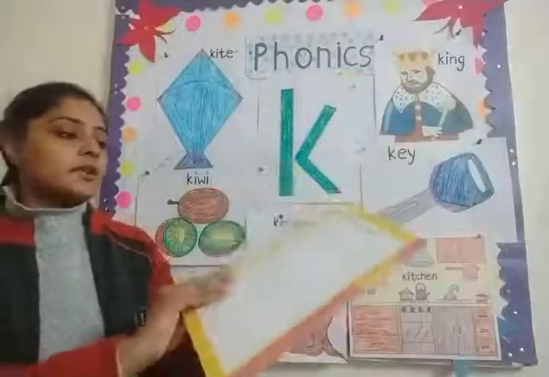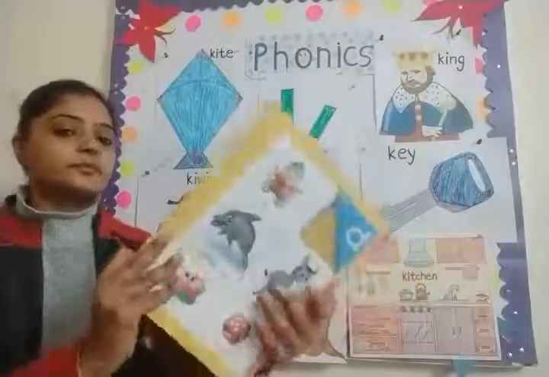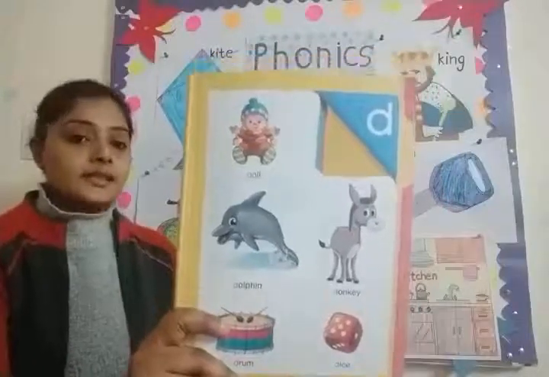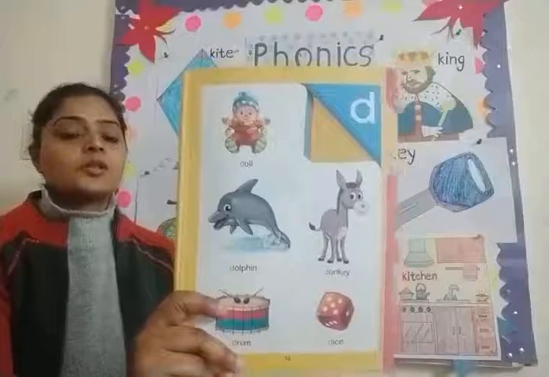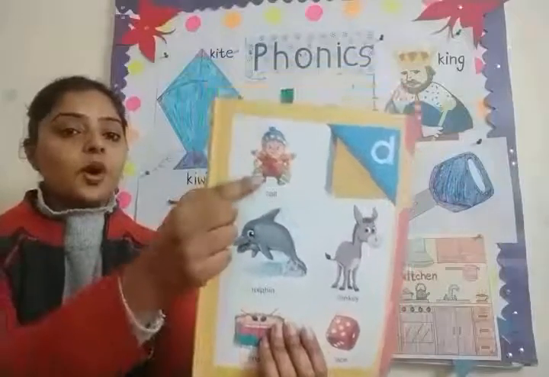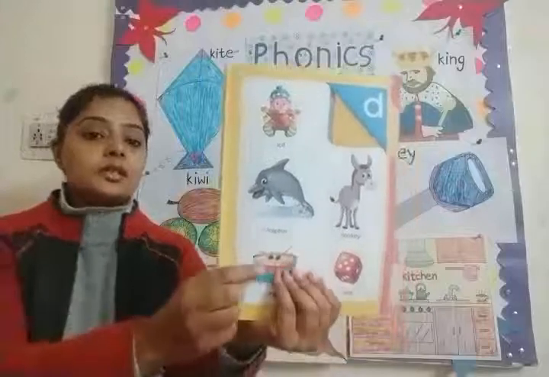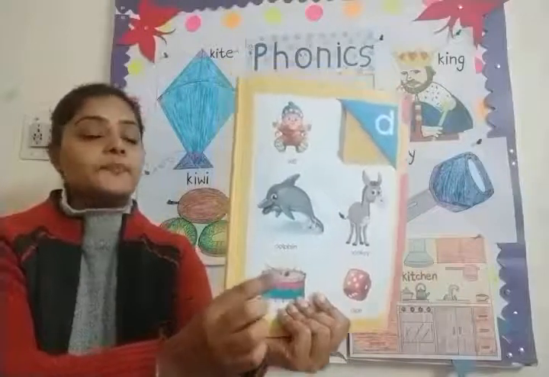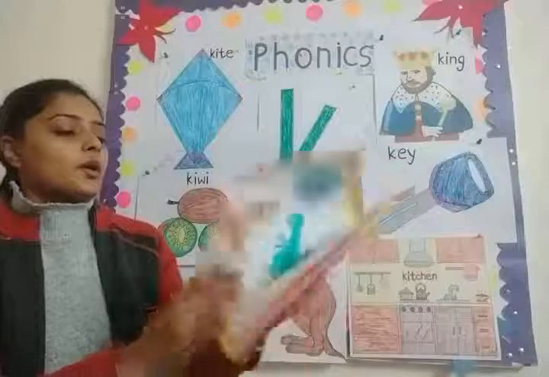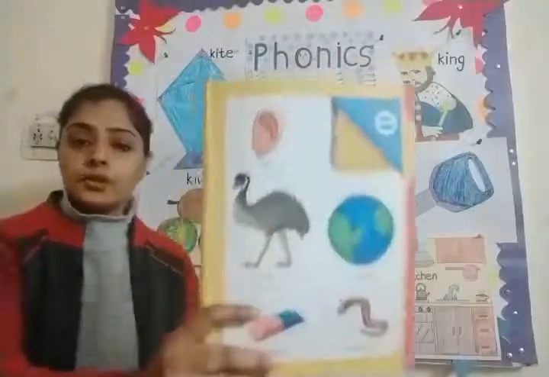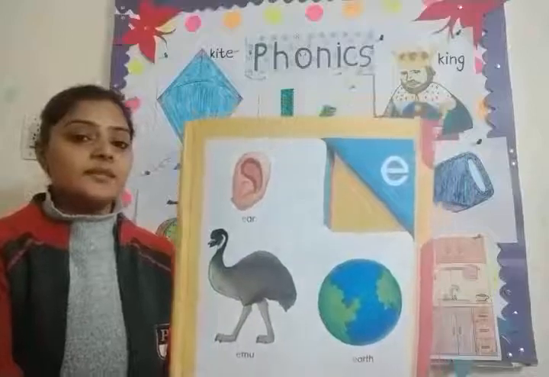And after K sound comes, can you tell me, children, which sound is this? This is D sound. D for doll. D, doll. D, drum. Yes.